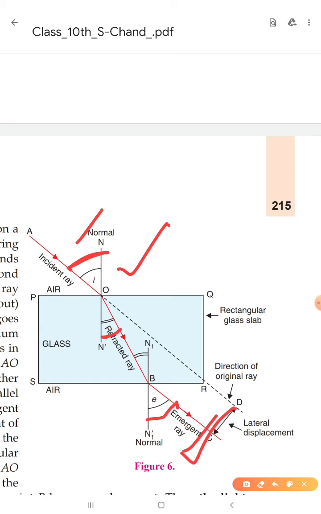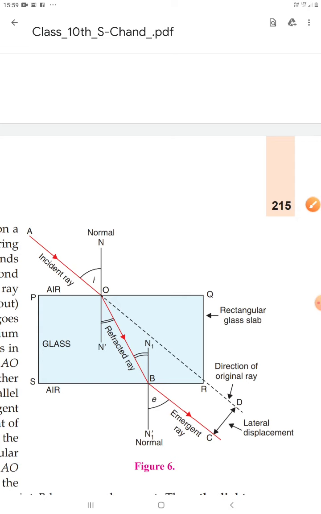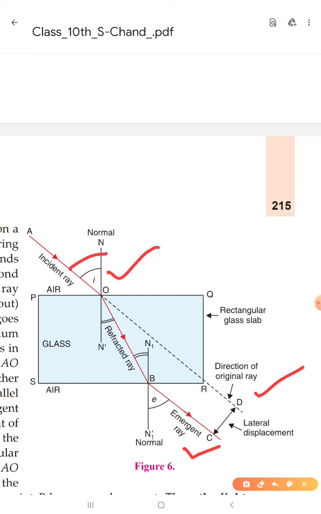What is lateral displacement? Lateral displacement is the perpendicular distance between the emergent ray and the direction of the original ray. And what is the important thing? When light goes through a glass slab, we have seen that the incident ray is parallel to the emergent ray. So this is a very important thing, dear students.